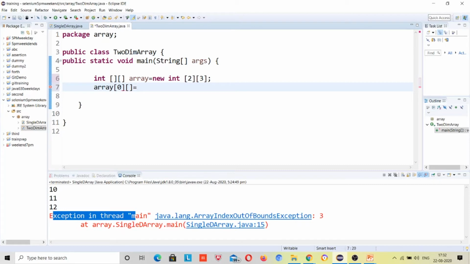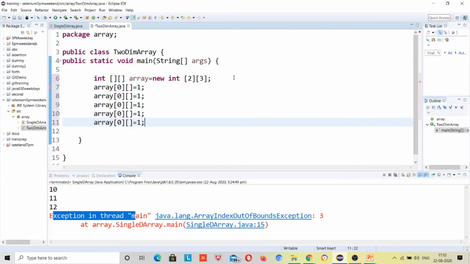Zero zero is equal to 1. I will copy this. 0 1 is equal to 2, 0 2 is equal to 3.